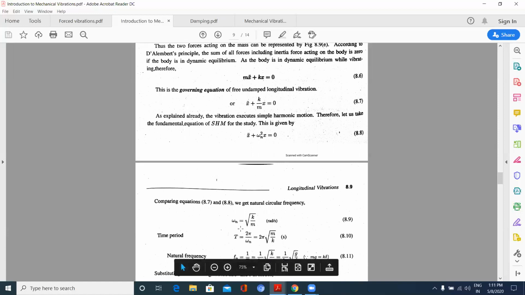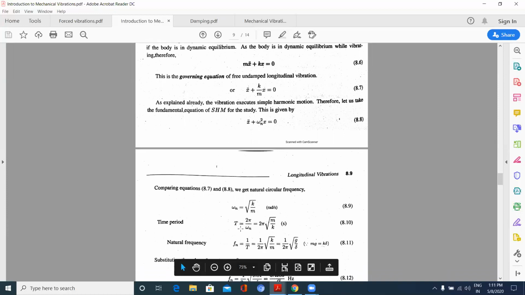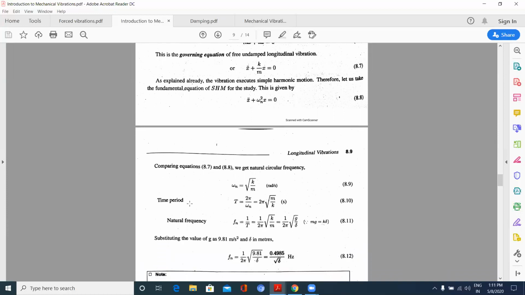Omega n is given by under root k by m, and time period is 2 pi for one revolution or one cycle. 2 pi is the distance, by velocity, angular velocity omega n. So this is the time period, 2 pi under root m by k. Our natural frequency is given by 1 by T, that is 1 by 2 pi under root k by m. These are to be noted.